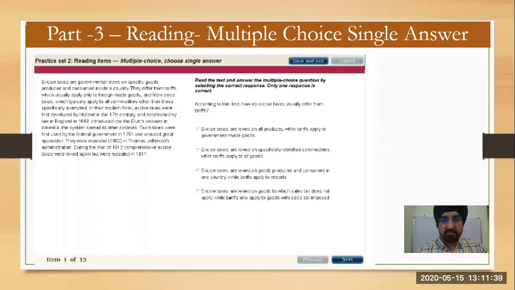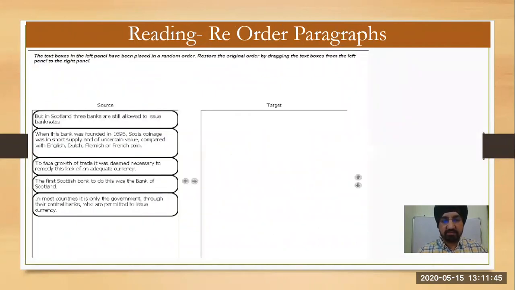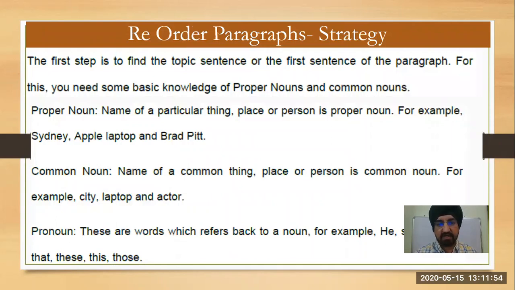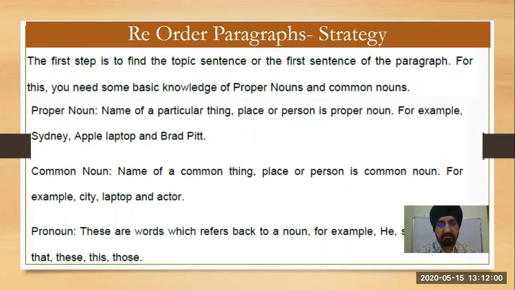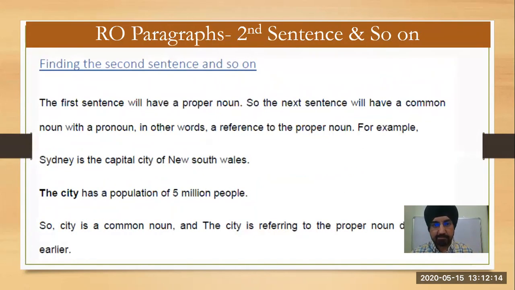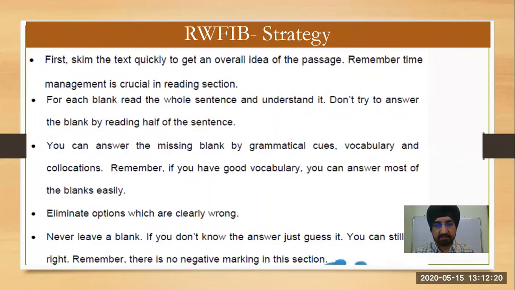So reading again: multiple choice, multiple answer, multiple choice, single answer. Reorder paragraph में आपको you will get source and target. You get few sentences, आपको उसको structured way में लिखना है. So we'll do practice. Strategy है कि first we have to find independent sentence. So how to find independent sentence? There is a strategy. Like we need to know what are the proper nouns, what are the common nouns, what are the pronouns. हम बहुत ज़्यादा डिटेल में इसको नहीं पढ़ेंगे. Simply we'll find independent sentence in paragraph. Similarly, filling the blanks. Reading and writing, filling the blanks.